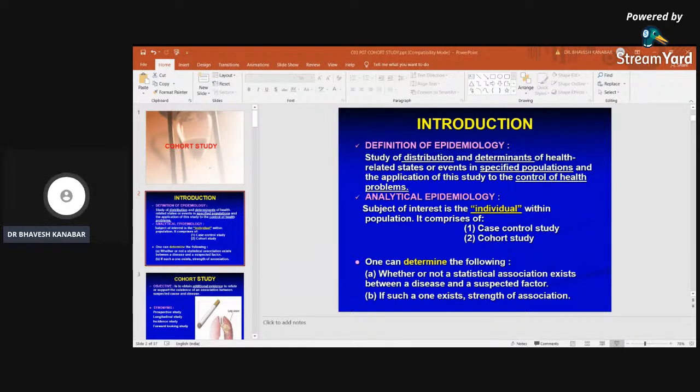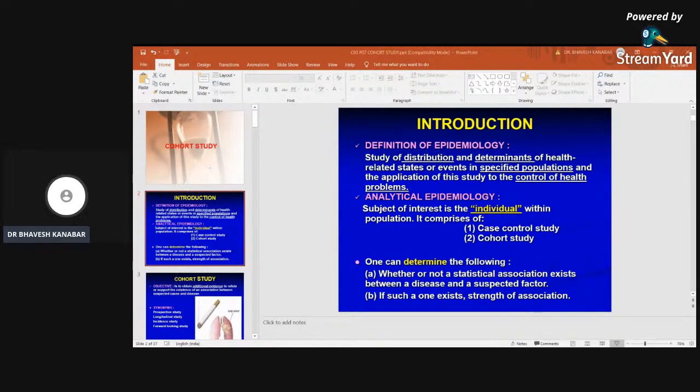One can determine the following with this study: whether or not a statistical association exists between disease and suspected factor. Statistical association can be determined with the help of statistical tests.